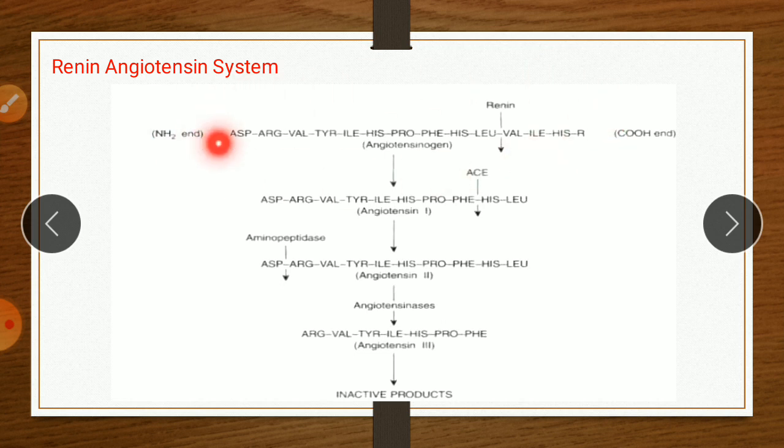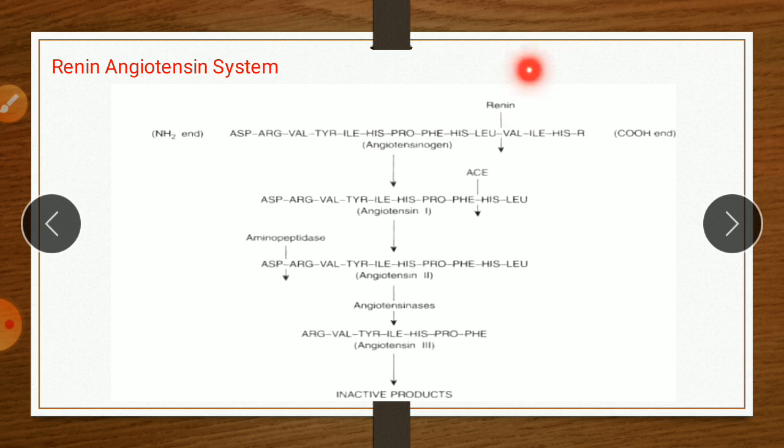Here the first amino acid is ASP, that is aspartic acid. Second one is ARG, arginine. Third one is valine. Fourth one is tyrosine. Fifth one is histidine. Then proline, then phenylalanine, then histidine, then leucine, then valine, then isoleucine and histidine, and so on. So these are the first amino acids of angiotensin.